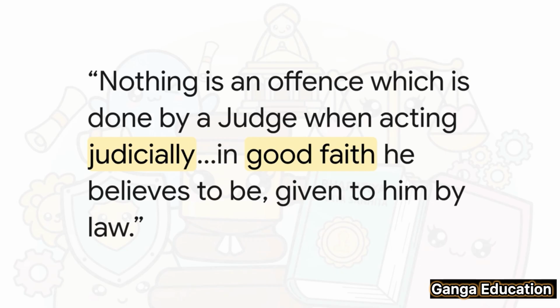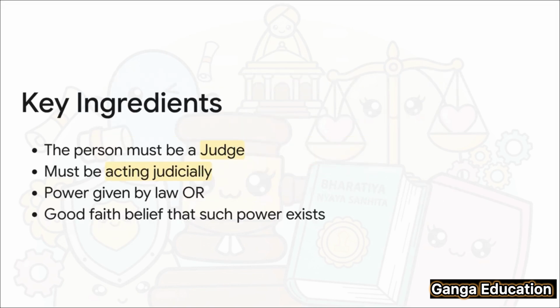In simple language, if a judge acts in good faith, thinking that the law has given him that power, then that act will not be considered an offence, even if it turns out he was genuinely mistaken about his powers or jurisdiction. There are 3 important things in this section. First, the person must be a judge. That's straightforward. Second, he must be acting judicially. This means he must be acting in his official capacity as a judge.